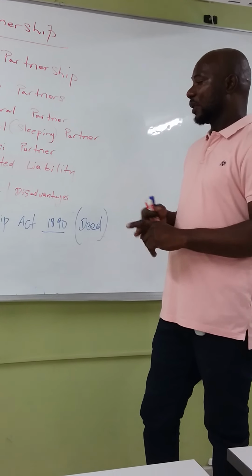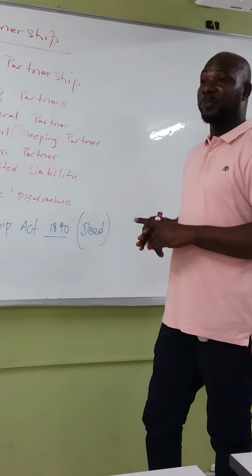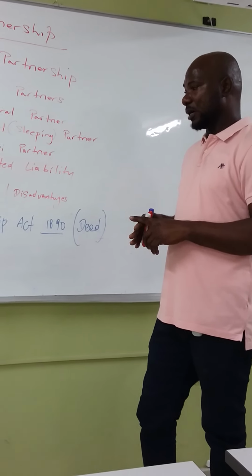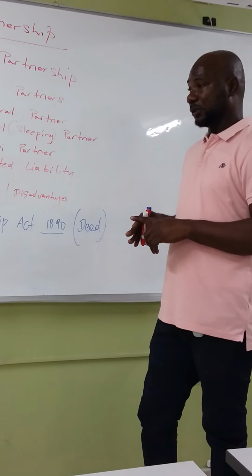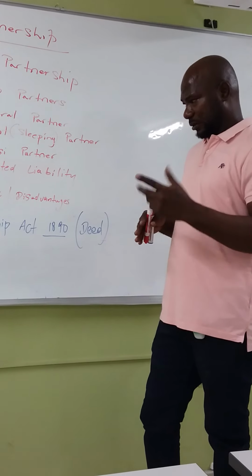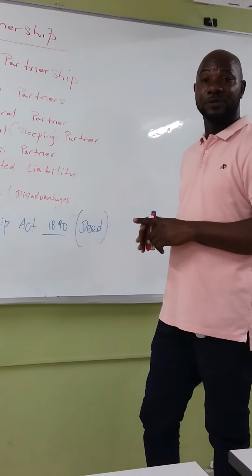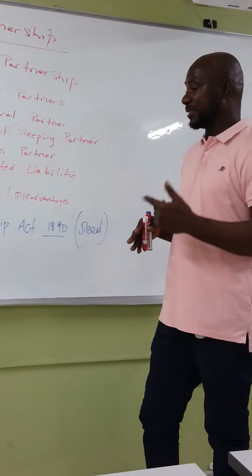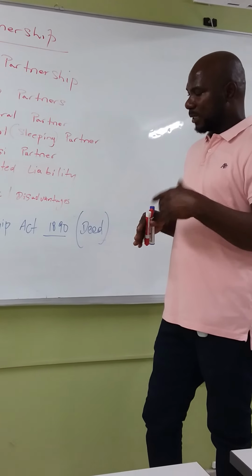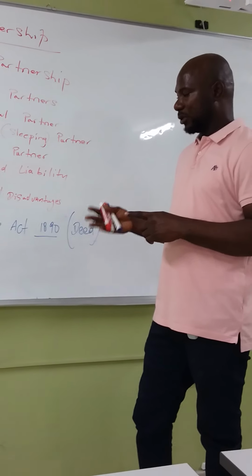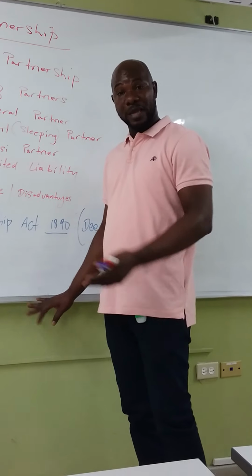The fourth speaks to the fact that no interest should be paid on capital. Fifth, if my numbers are correct here, no salary should be paid to partners. So that is what is stated in the Partnership Act. Another one they speak about is partners who contribute in excess of their capital.